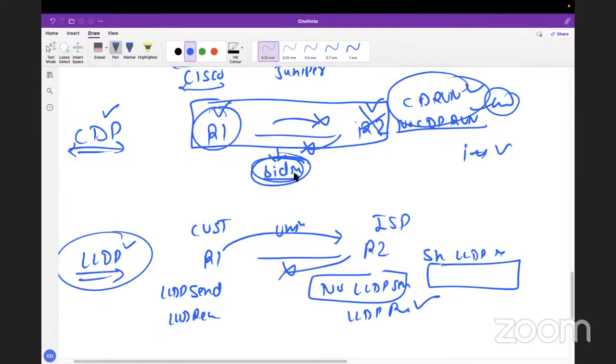Okay, sir, thank you. Any other questions, guys? Sir, just to confirm: whenever we have two devices, one a Cisco proprietary device and the other some other sort of device, LLDP will be suitable as it is open standard. And when we have two Cisco devices, then we are bound to use CDP. We are not bound to use CDP. We can use LLDP also.